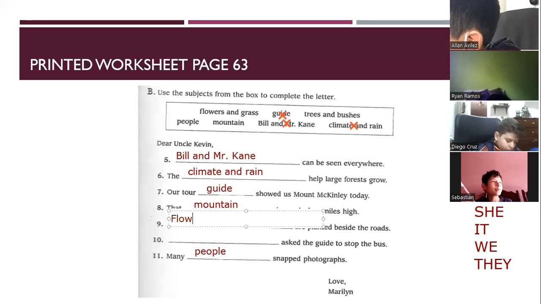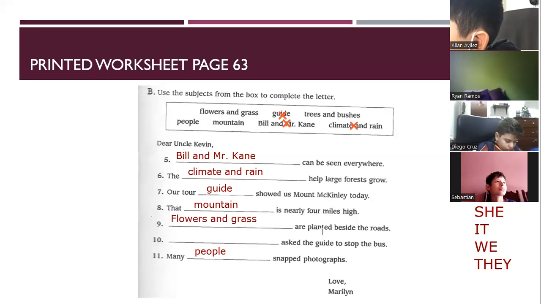Okay. So if it is like this, we made a mistake. Wait. Because the last one says flowers and grass are planted beside the road. But trees and bushes asked the guy to stop the bus. Trees cannot speak. So what is the mistake? Who asked the guy to stop the bus?